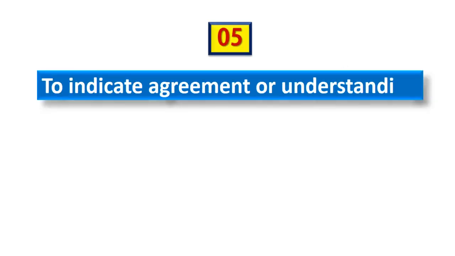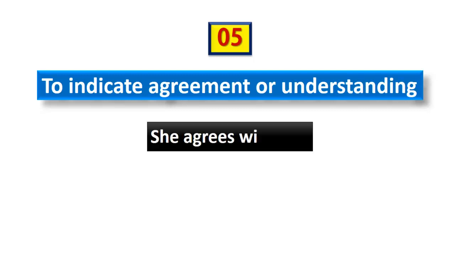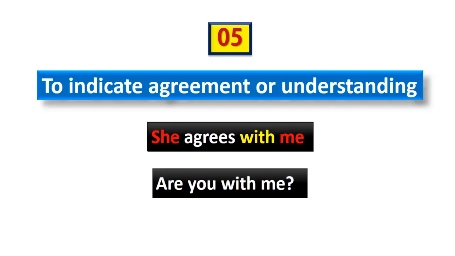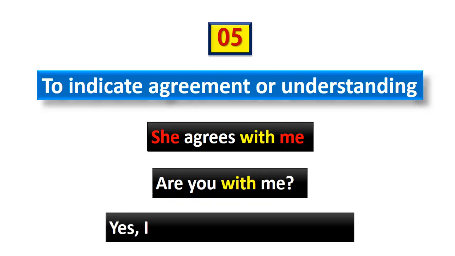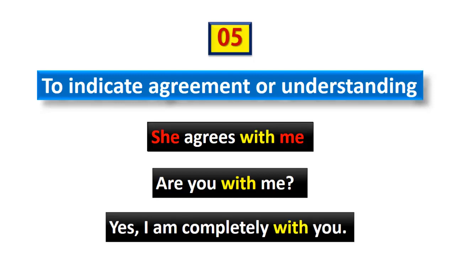It is used to indicate agreement or understandings. For example, she agrees with me. Here, the agreement between she and me has been indicated by with. Are you with me? Here, with shows the understandings. Yes, I am completely with you. Here again it shows agreement.